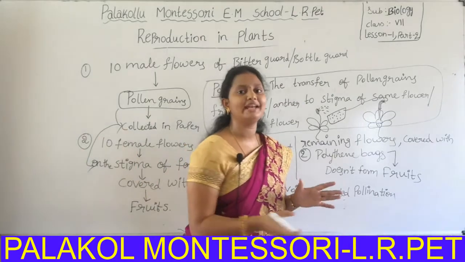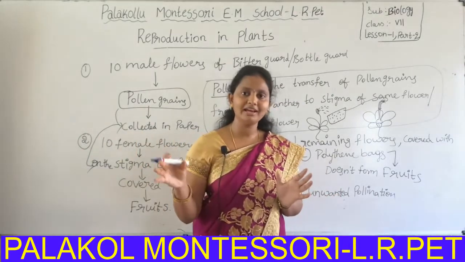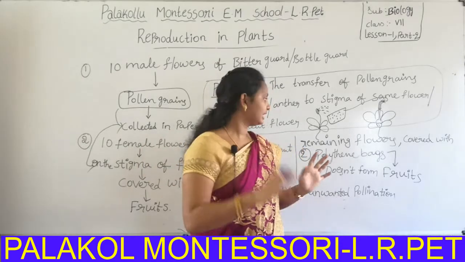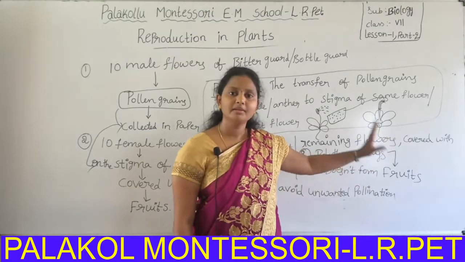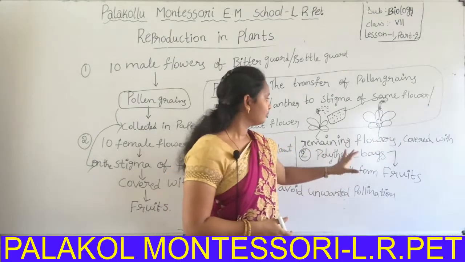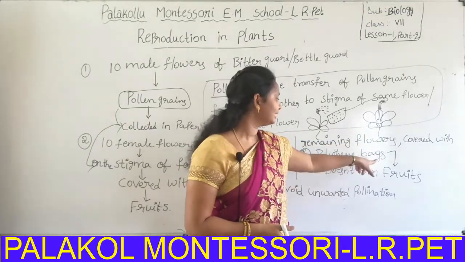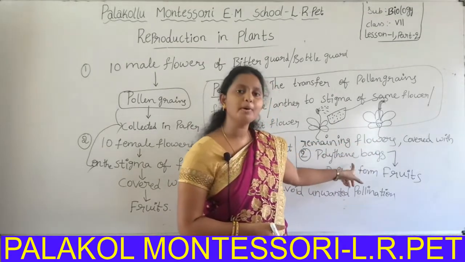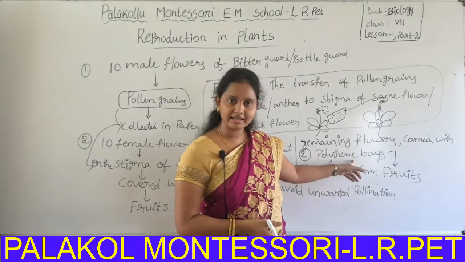Okay, by wind energy, pollen grains flow along with the wind and can land on the stigma and form a fertilized product. So to avoid this, we cover the remaining flowers with polythene bags. That's why no pollination occurs. There is no transfer of pollen grains.